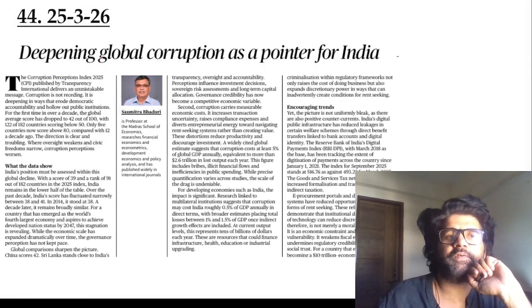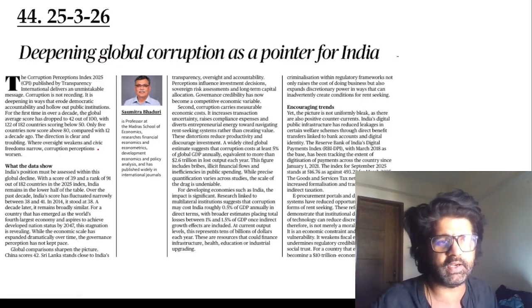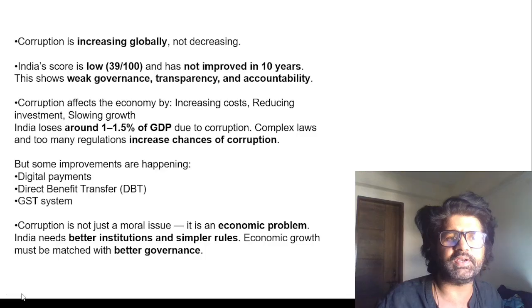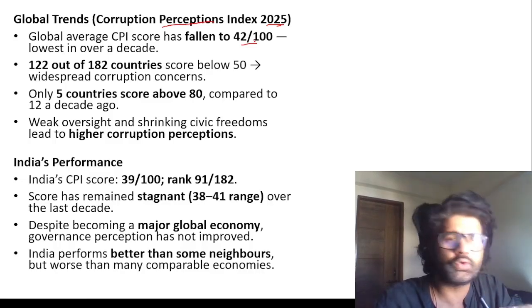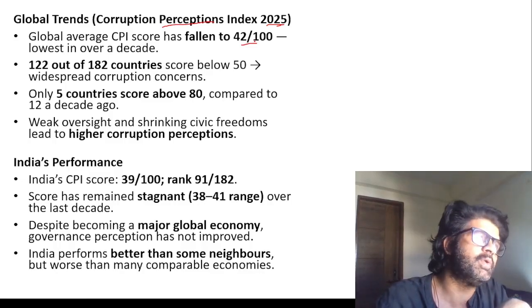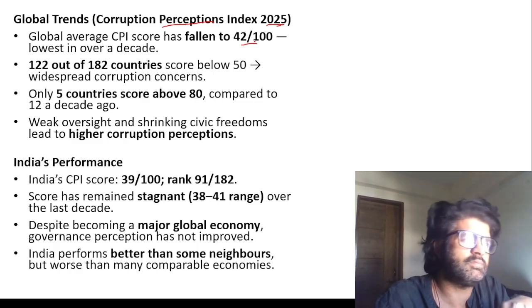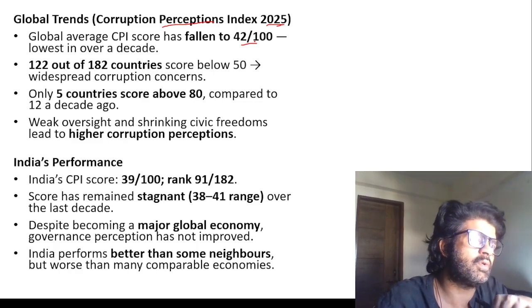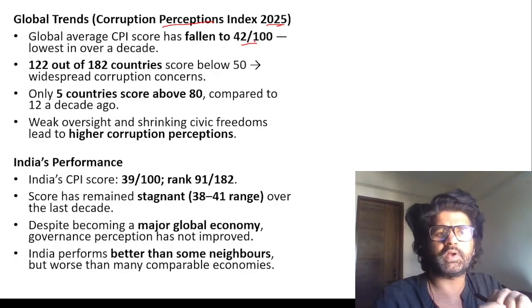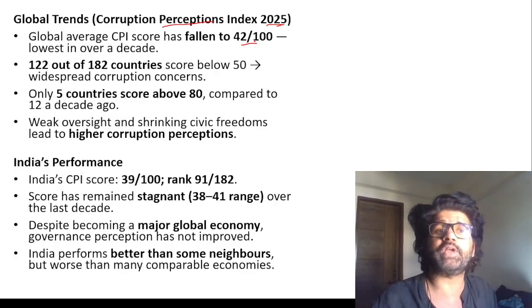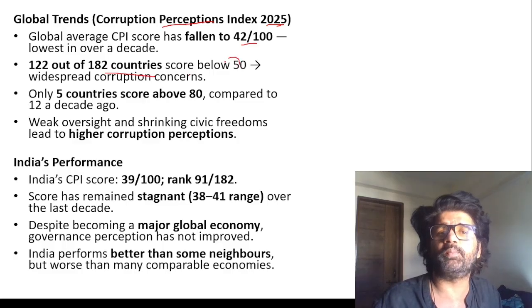44th article, 25th March 2026, deepening global corruption as a pointer for India. The Corruption Perception Index has been published by Transparency International. There is a score they give. If your score is over 50, you are doing good. If your score is below 50, you're very corrupt. The closer to zero, the more corrupt. Most countries, if they're over 50, they're doing good. But what is happening? Most countries of the world are scoring below 50.